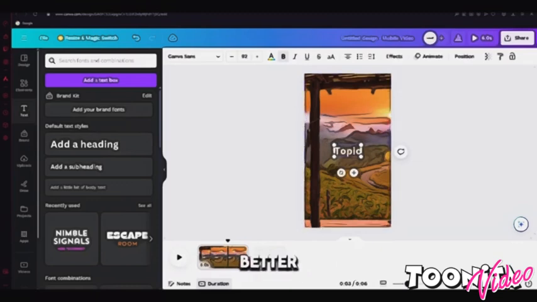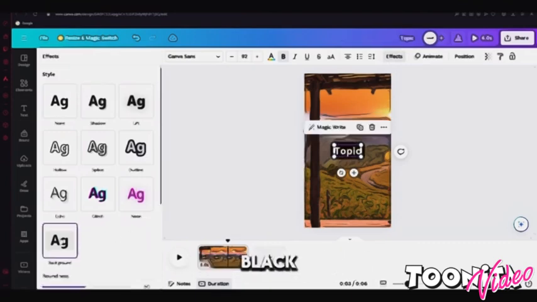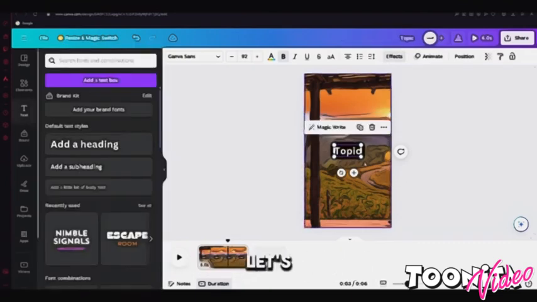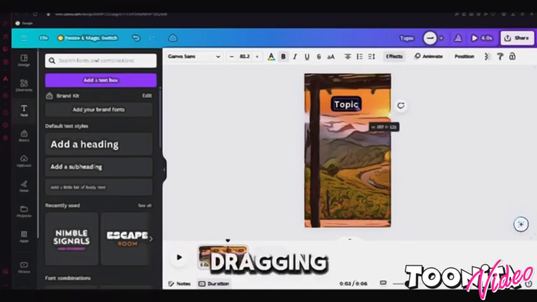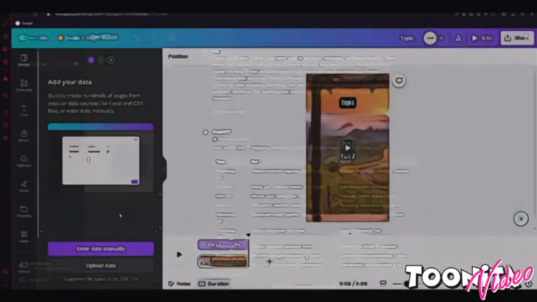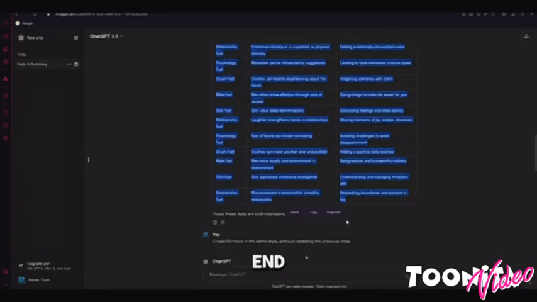Now to make it look better, go to the effects and add a background. If it's not automatically set to black, you can set it in the color picker. Let's drag the topic to the top and make it a bit smaller. You can adjust the size by dragging the corners. See? Now we need to copy the script that we have created earlier. Make sure to copy it from the topic part to the end.